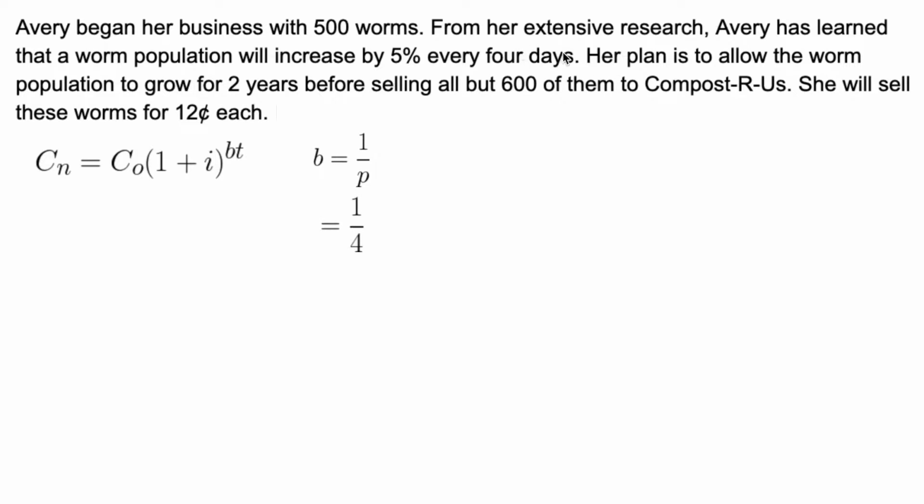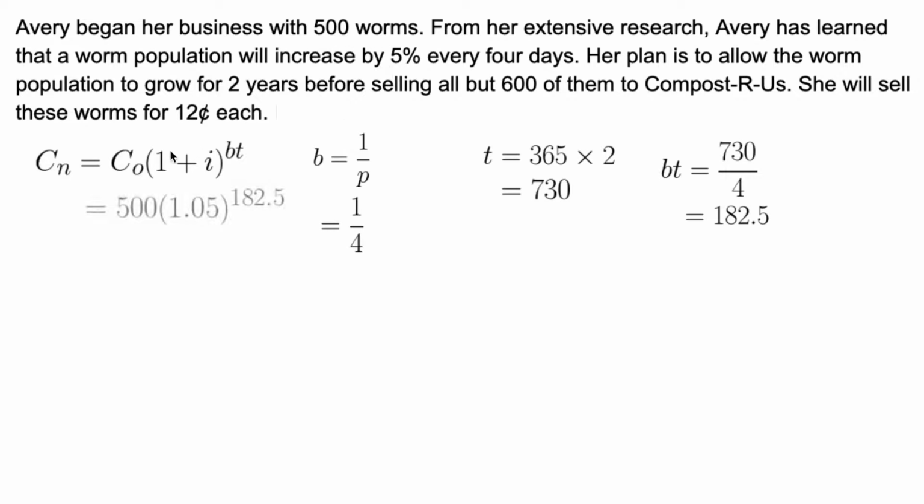Our time is going to be in days. We're going to have to convert these 2 years into days. There are 365 days in a year, times 2 gives us 730 days. That's our time. Our B times T is going to be 730 times 1/4, or 730 divided by 4, which is 182.5. We're going to go back to our formula and fill in everything we know. The C sub 0 is your 500 worms, and 1 plus the growth rate is 1 plus 5%, 1 plus 0.05, to the power of BT, so to the power of 182.5.